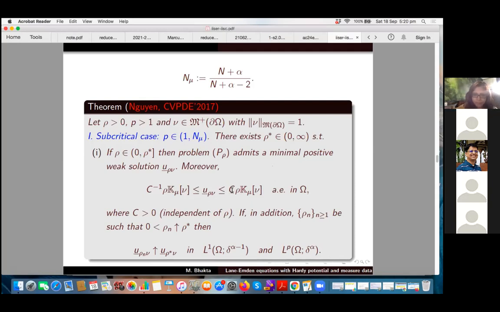And it behaves like the Martin operator acting on rho nu. So we have the two-sided estimate: u bar rho nu is comparable to K mu rho nu. In addition, if we take an increasing sequence rho n which converges to rho star, then this minimal solution u bar rho n nu increases monotonically and converges to u bar rho star nu in L1 omega delta to the power alpha minus 1 and L p omega delta alpha.